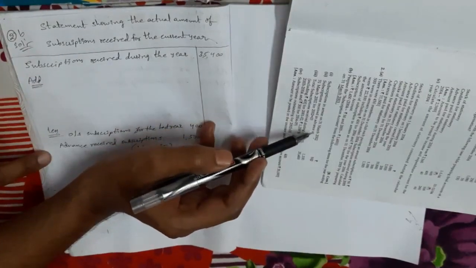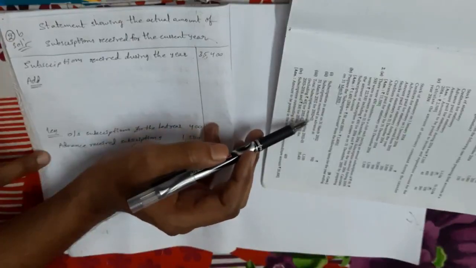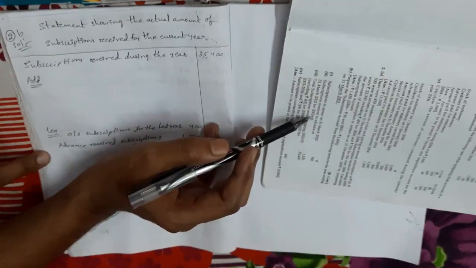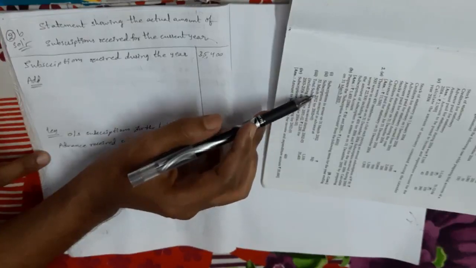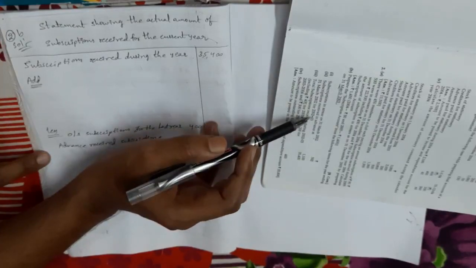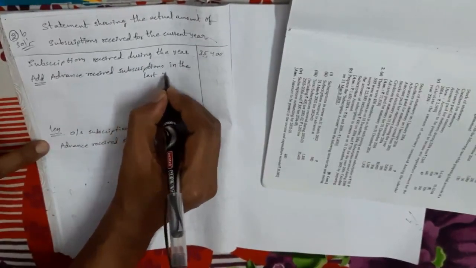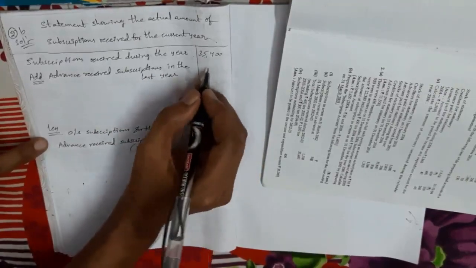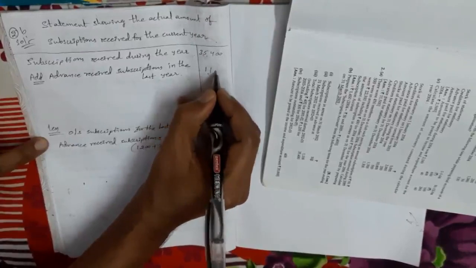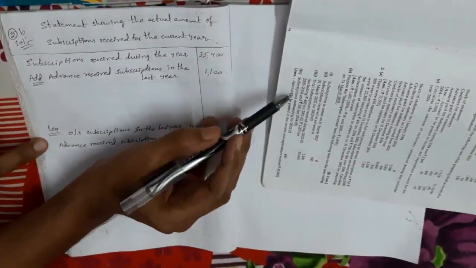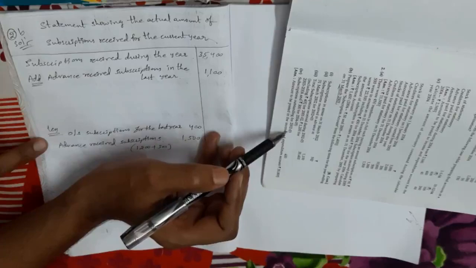Next, subscriptions received in advance on 31st March 2002 for 2002 to 3. 2002 to 3 means present year. The present year subscription amount we received in advance in last year. We received it last year, but it is present year related only. So we have to add advance received subscriptions last year, the amount received last year but it's present year amount only. So we add 1100. The last item, subscriptions outstanding for 2002 to 3, present year outstanding.